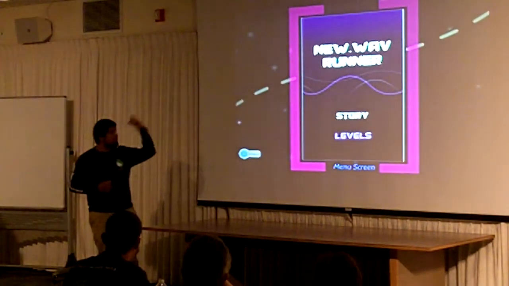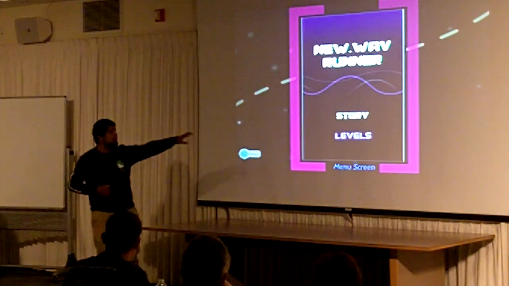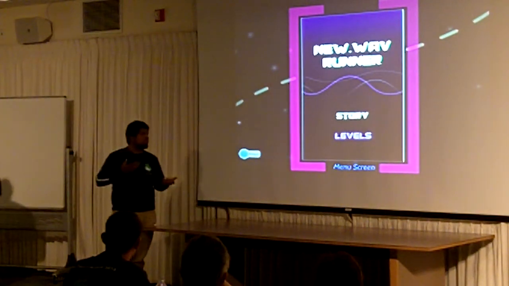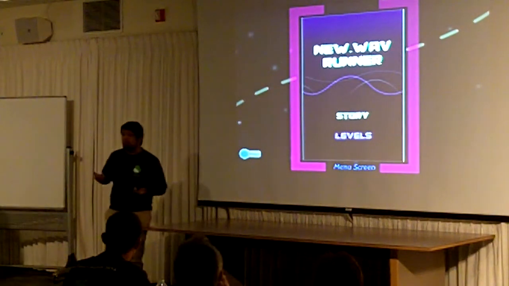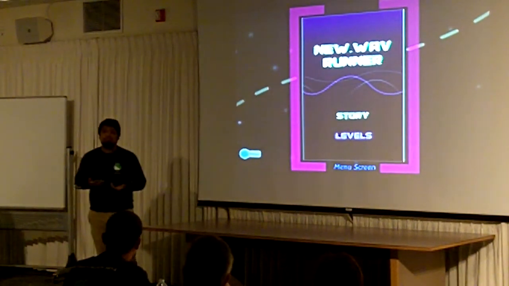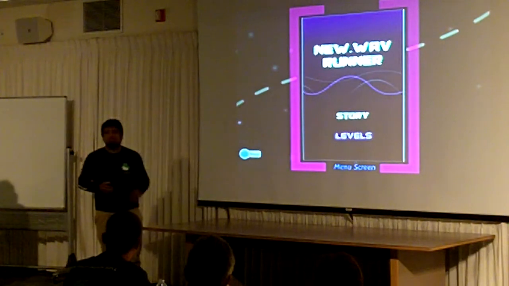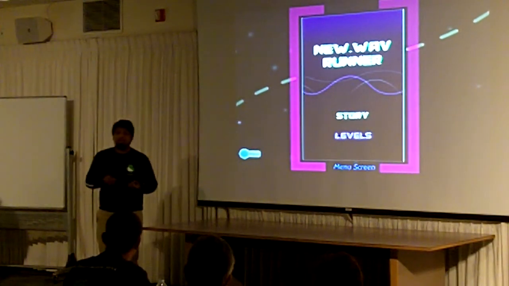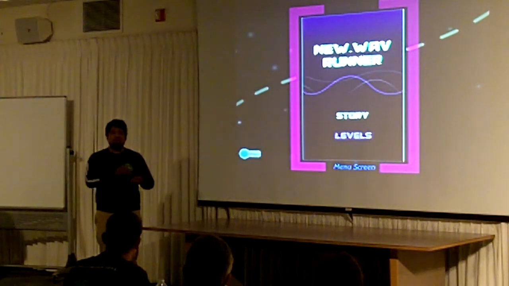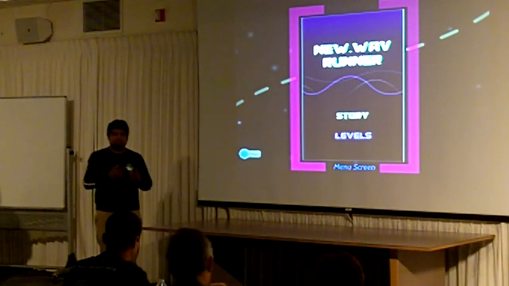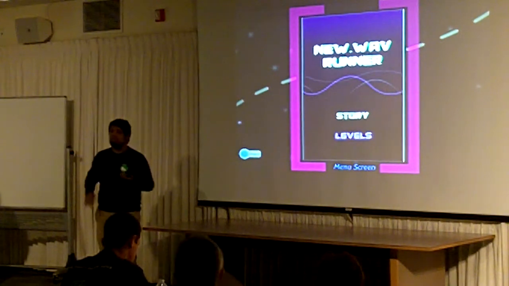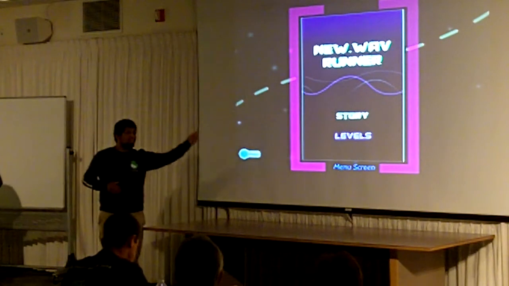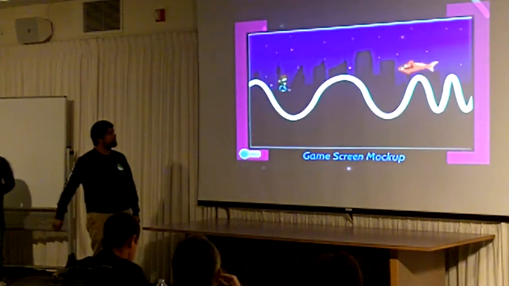This is our menu screen. You click story to start the game, the music starts playing, and the app starts reading the data from the music. For levels, they asked us to have somewhere that the music that was already played is stored. So levels will have not only the levels you can go through, but also the music that you've already listened to. That's the feature implementation, the levels section.